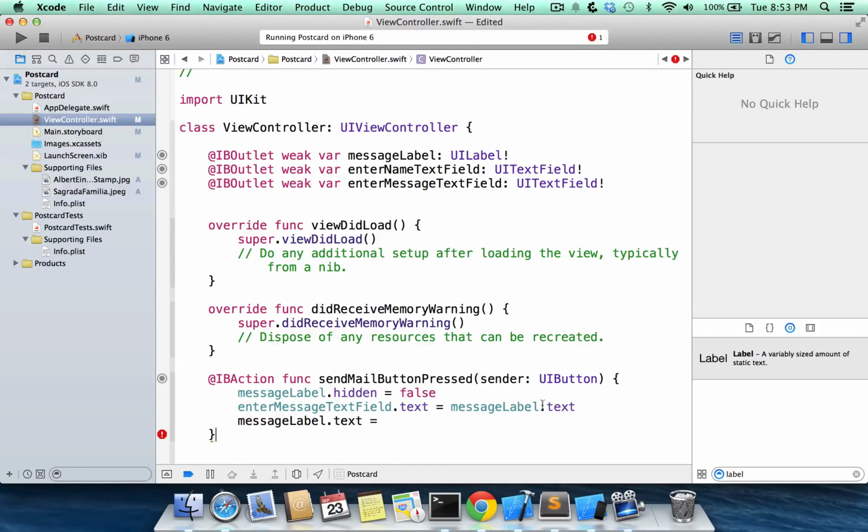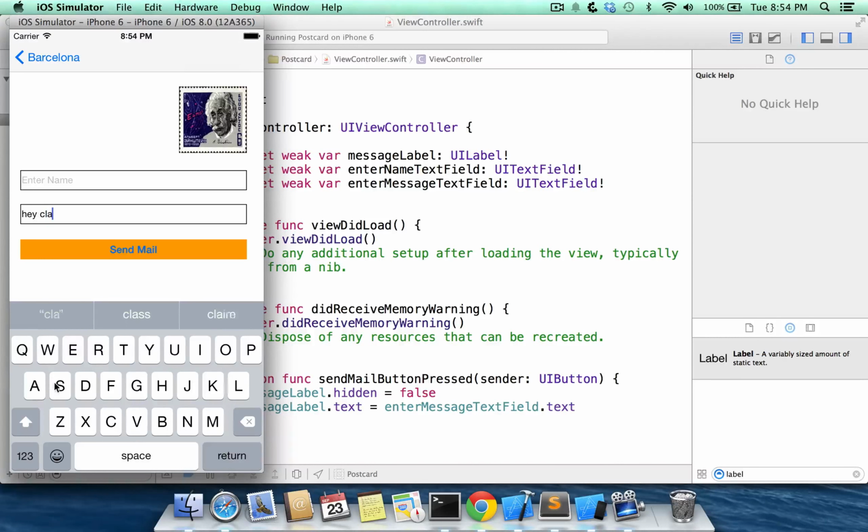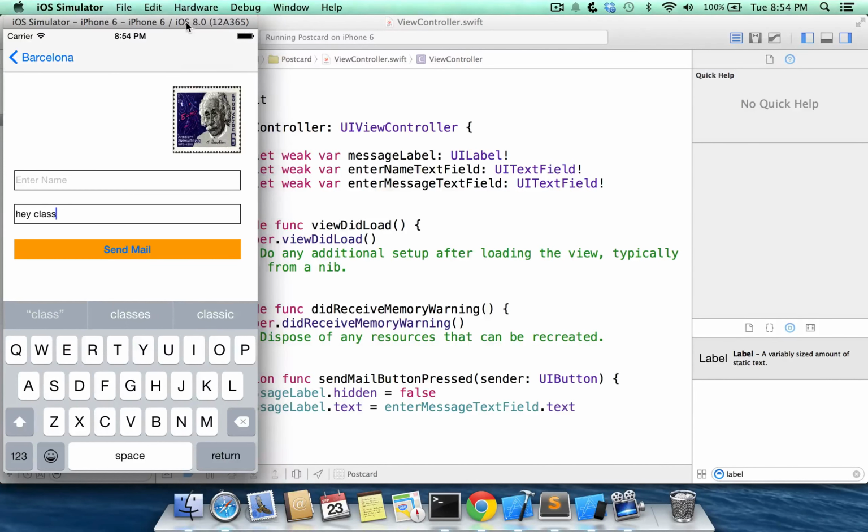Let's go over to message, and right now our enter message text field's text property is 2 quotes, right? We haven't entered any text in here. We only have some placeholder text, and that's not the same thing. So we can click in and start typing something like, "Hey, class." And notice I have to type this in because we did that thing with the keyboard. And when we press send mail now, we're going to see that this is going to display in our label here, because we've been able to grab the information from our text field here, and we're accessing the text attribute, and we're going to update our message label here.